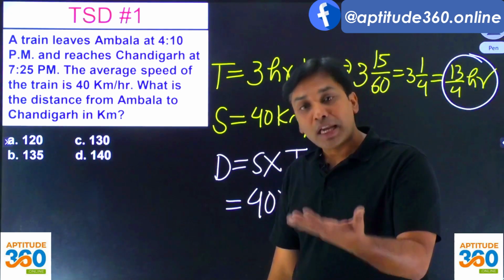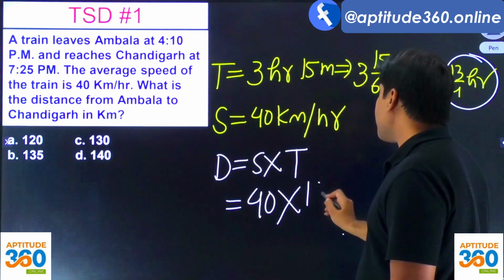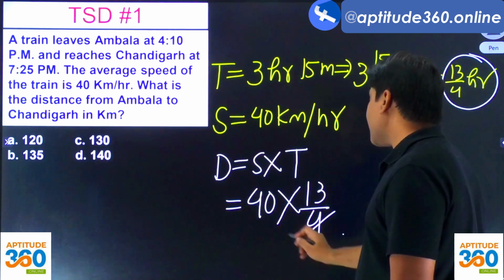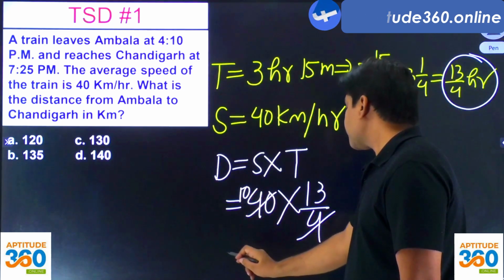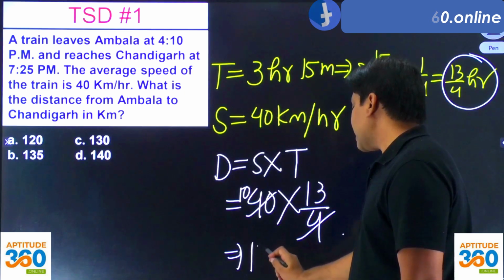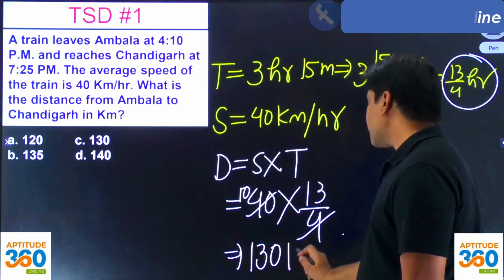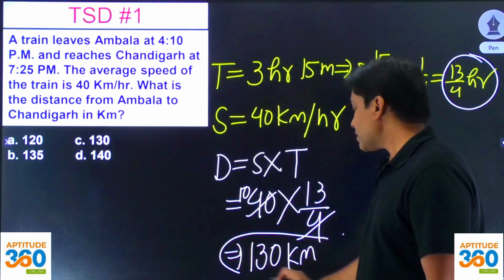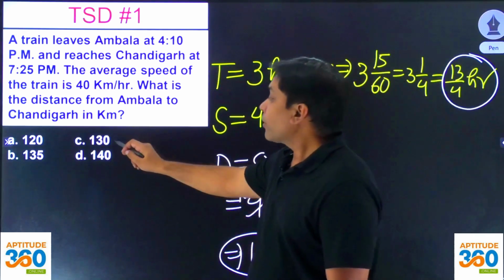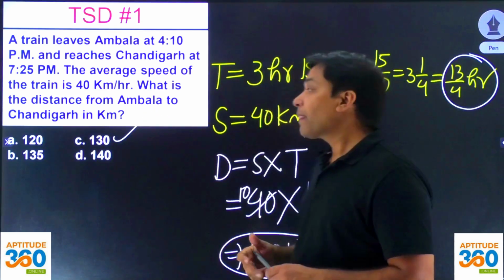So the question becomes: in 13/4 hours, how far will this train go? That is 10 into 13, which comes out as 130 kilometers, right? So this is how it is.